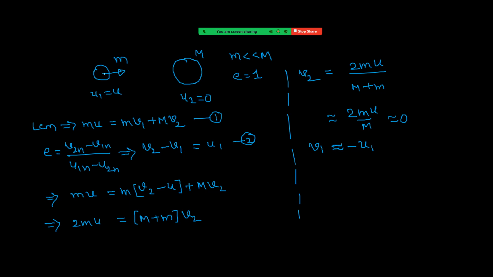Before collision, the first body was moving to the right side. After collision, it moves back. Getting the point? This is almost at rest, and this is now reversing, with almost the same speed, it moves back. So like this, we can solve directly by using momentum conservation and the coefficient of restitution.